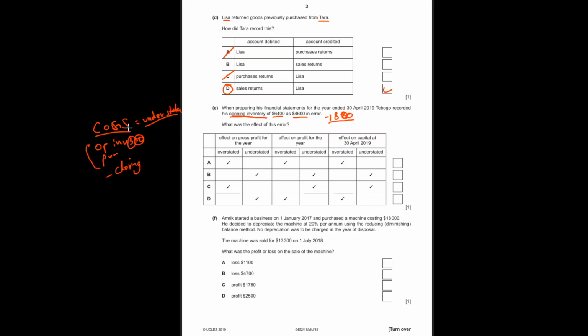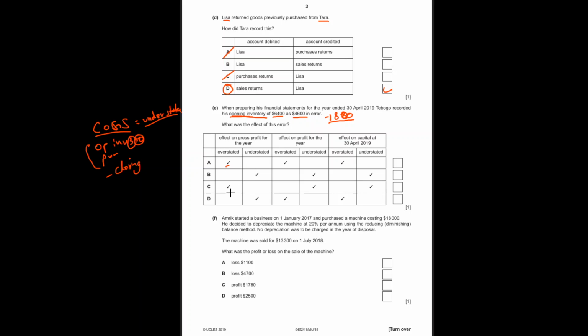It is supposed to increase your cost, but since we have understated the opening inventory, it understates our costs. As a result, the profit is overstated. We think we have made a lot of profit even though we haven't, because we have not considered our 1800 of inventory. Not ignored, but in error we have miscalculated.